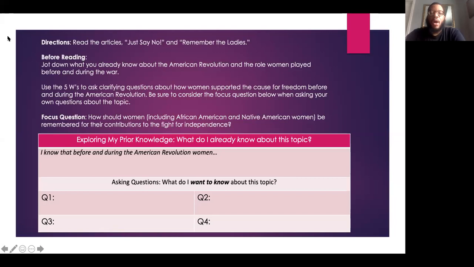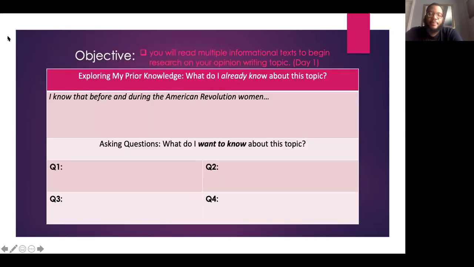You're going to read the 2 articles, but before you do that, you're going to jot down what you already know about women before and during the American Revolution. Then we're also going to be using some of our question words to come up with 4 questions that we are going to look for evidence for in those 2 texts. All right. And our questions should be based around the focus question, which is how should women, including African American and Native American women, be remembered for their contributions to the fight for independence?